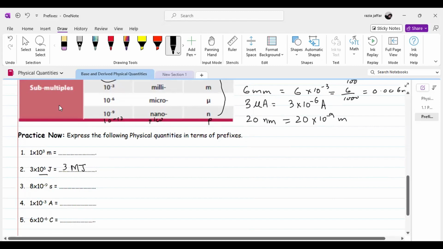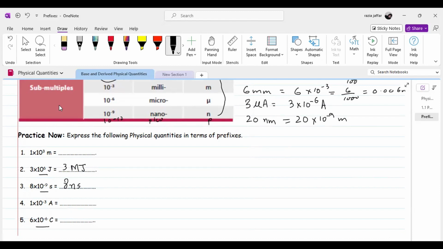Now here we have 10 power minus 9. So it is a submultiple, a negative power. For negative, what have we learned? Deci, centi, milli, micro, nano, pico. Nano is 10 power minus 9. So here it becomes 8 nanoseconds.